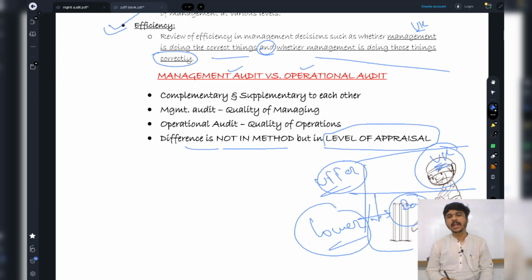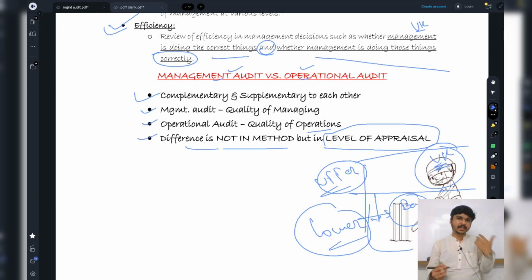So basically, see, a batsman cannot play without a bat, and a bat has no use without a batsman. So basically, they are complementary and supplementary to each other. So yes, management audit and operation audit are complementary and supplementary to each other. Now, management audit deals with the quality of managing of Virat Kohli, but operation audit deals with what? Quality of operations. That is how the bat is being produced, manufactured, quality of raw materials, right?